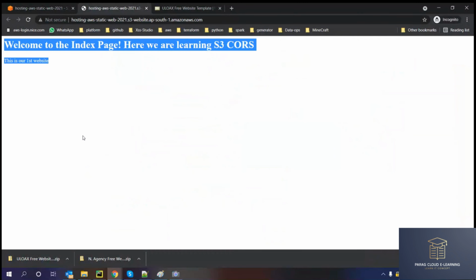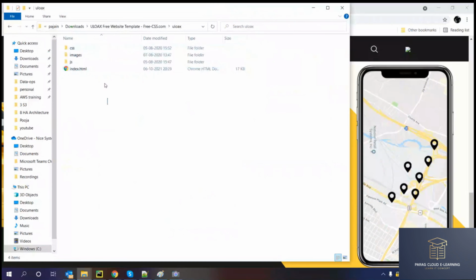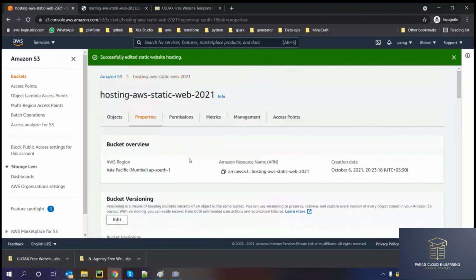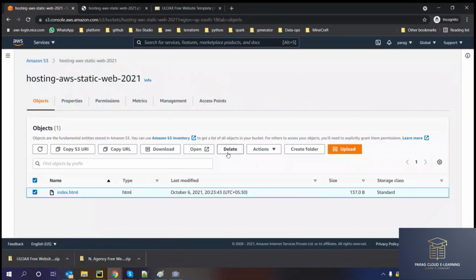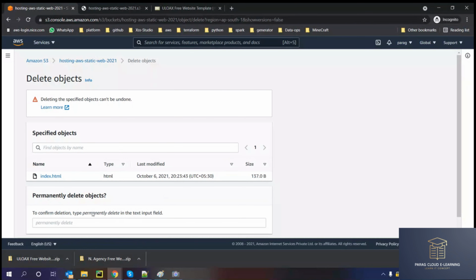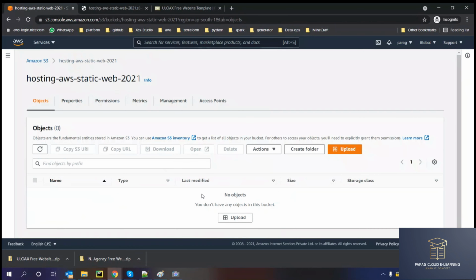Now I don't want this page. I need to host this website. So these are the files, all the template files. I will go to my AWS S3 bucket, remove the previous index.html and delete. This is my static page, the content is not going to change.